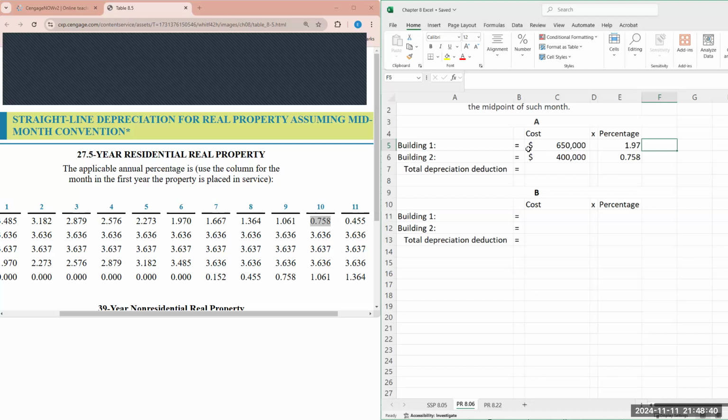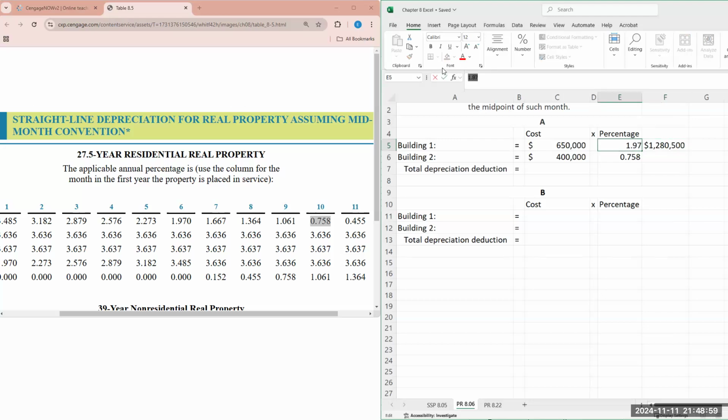So therefore, 650,000 times 1.97. I have to fix these zeros.